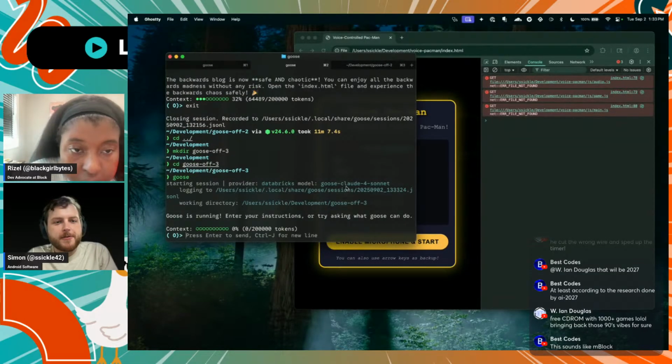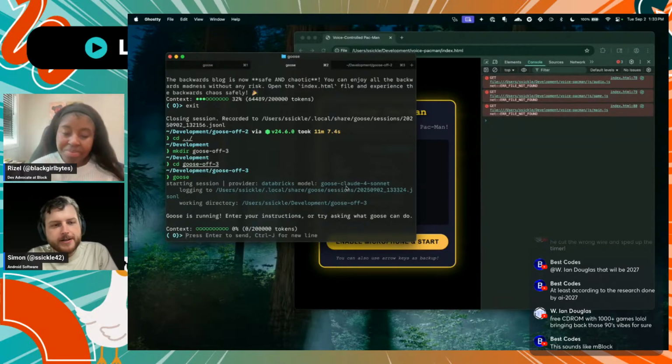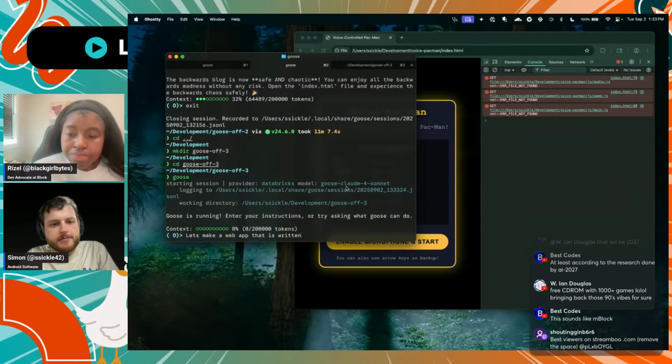All right. How am I going to prompt this? Let's start off again with a web app. I'm going to tell Goose, let's make a web app that is written in JavaScript, HTML, and CSS.